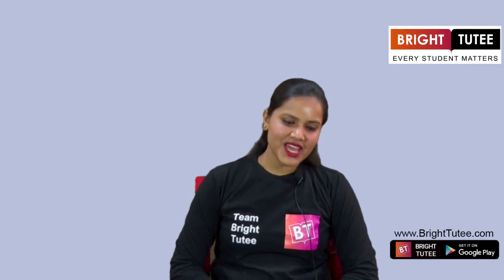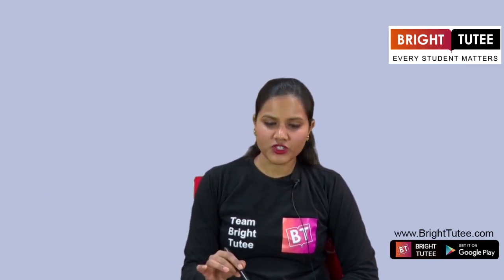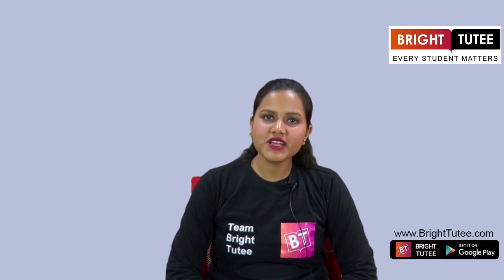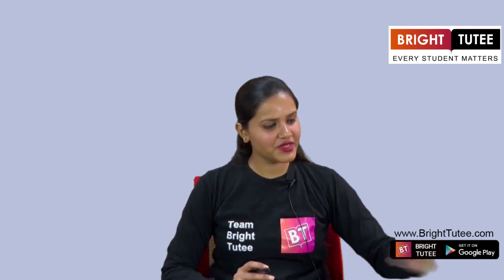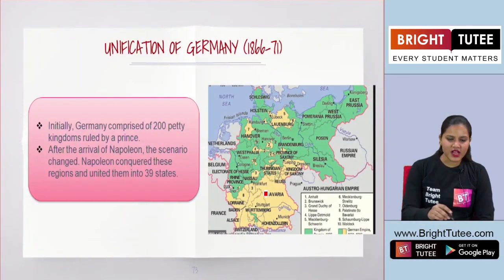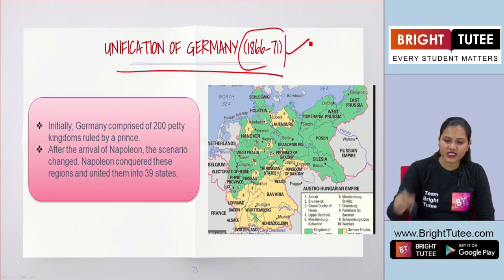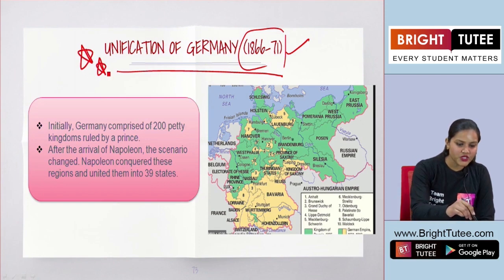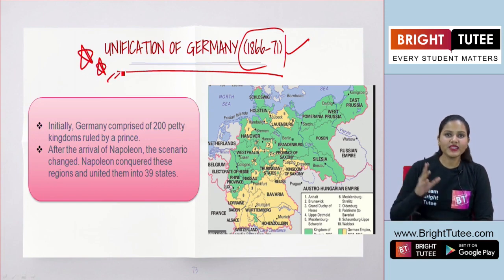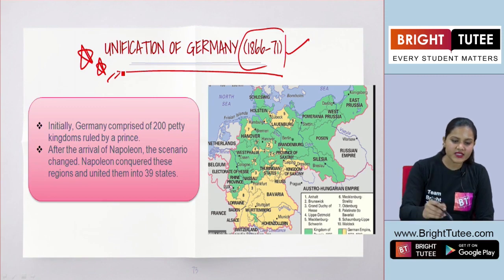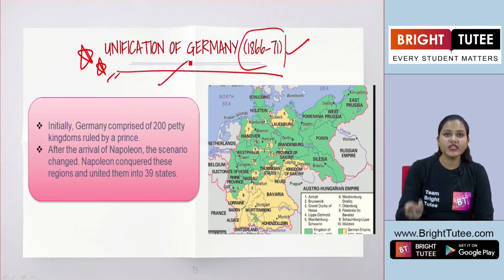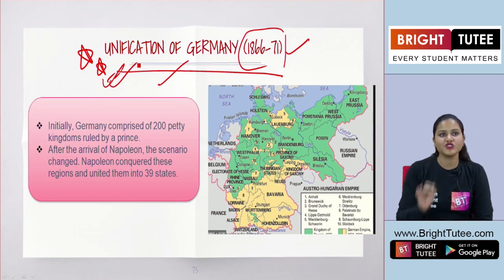Hello everyone. Let's start our next topic for chapter number 1, that is the rise of nationalism in Europe. So our new topic here is unification of Germany, and the timeline here is 1866 to 71. Yes. Now this is really important, students. Let me tell you, the topic that we are going to learn now, that is about the unification of Germany, then unification of Italy. These are some important topics for this chapter.